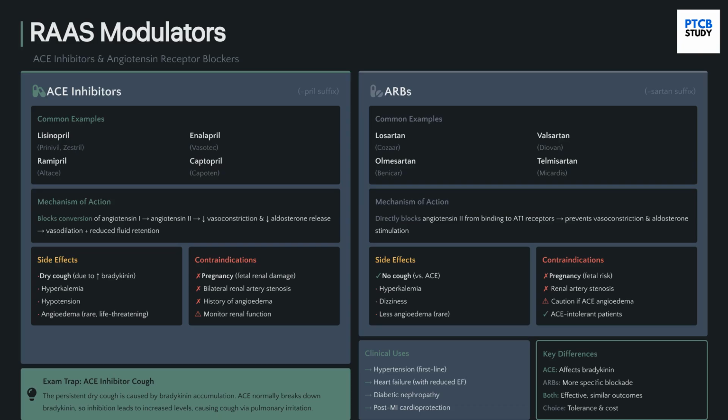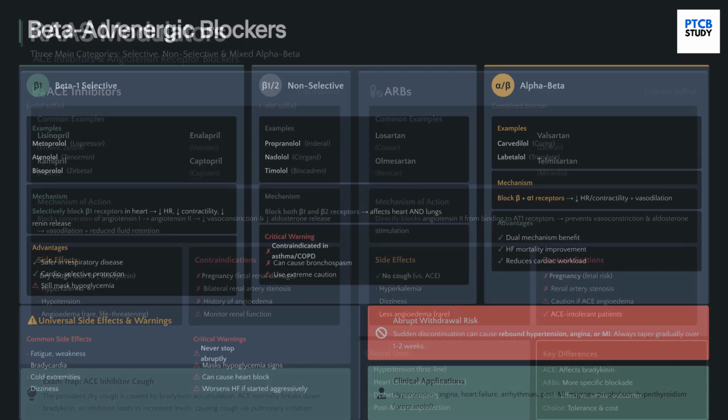RAAS modulators include ACE inhibitors, ending in PRIL, and ARBs, ending in SARTAN. ACE inhibitors block the conversion of angiotensin 1 to 2, causing vasodilation. A common side effect is a dry cough. ARBs directly block angiotensin 2 receptors and do not cause the cough. Both are first line for hypertension and heart failure.